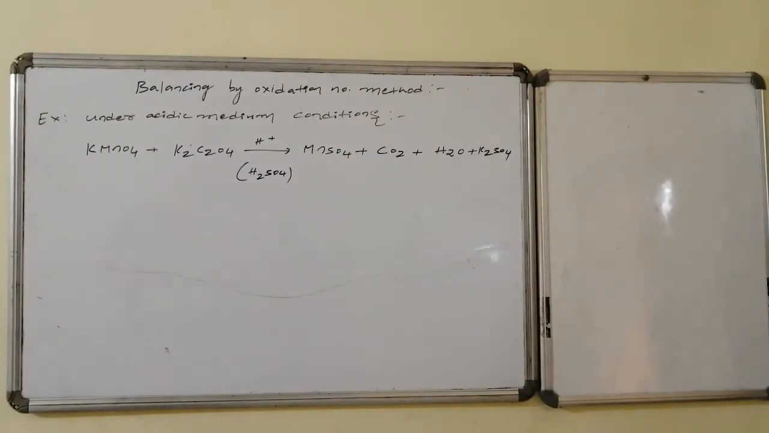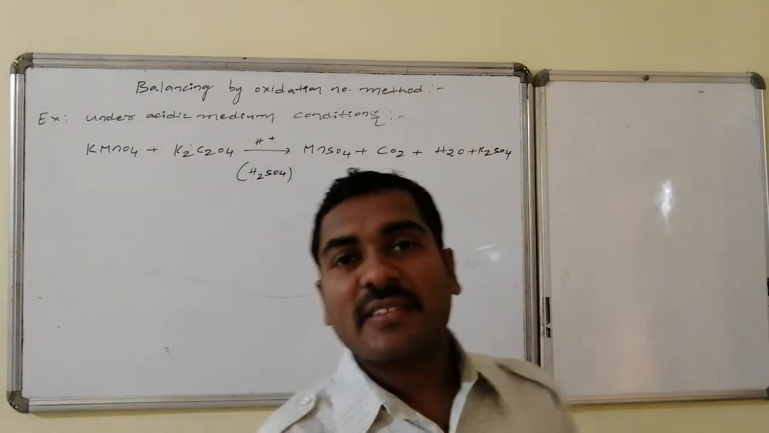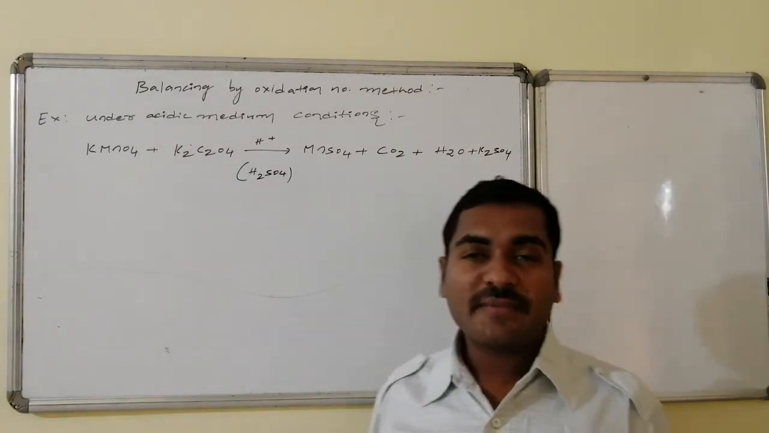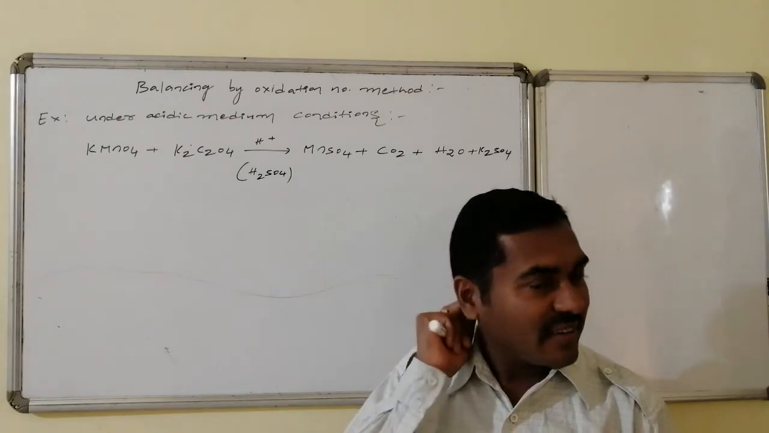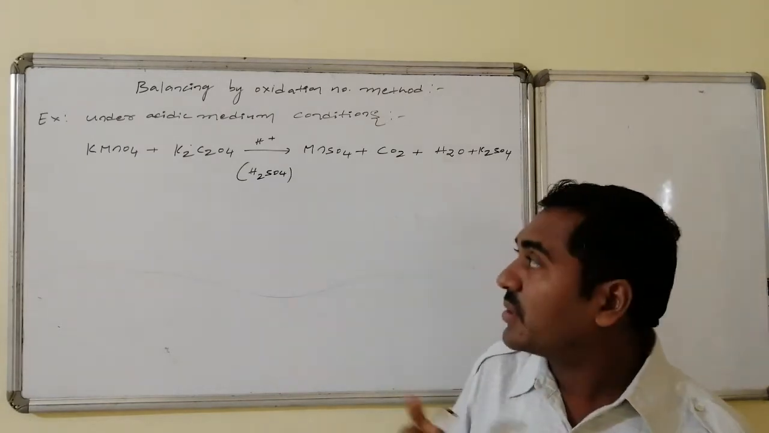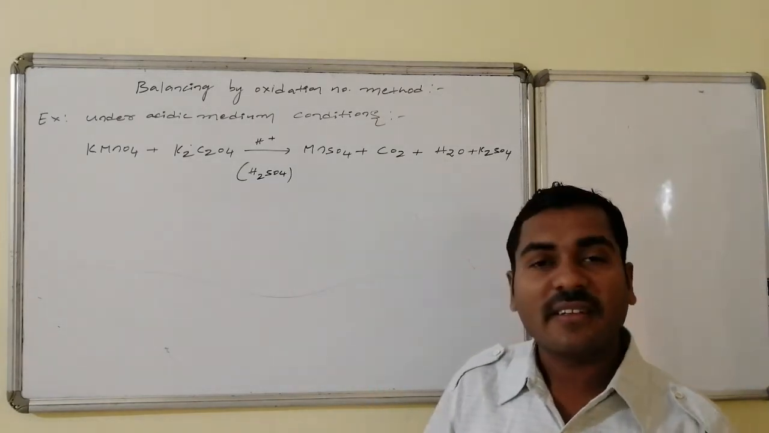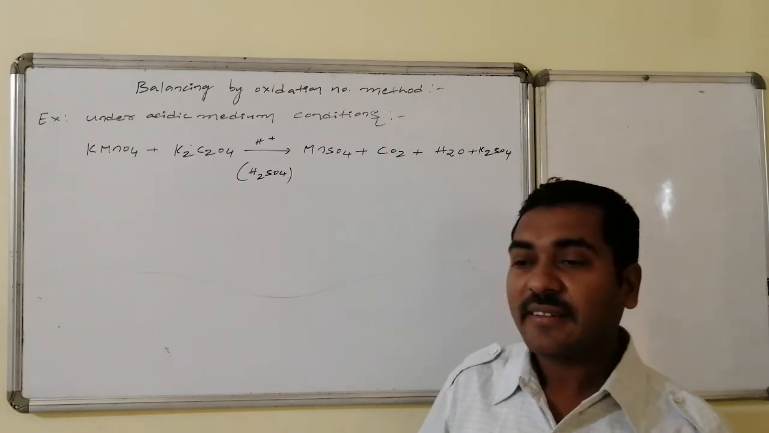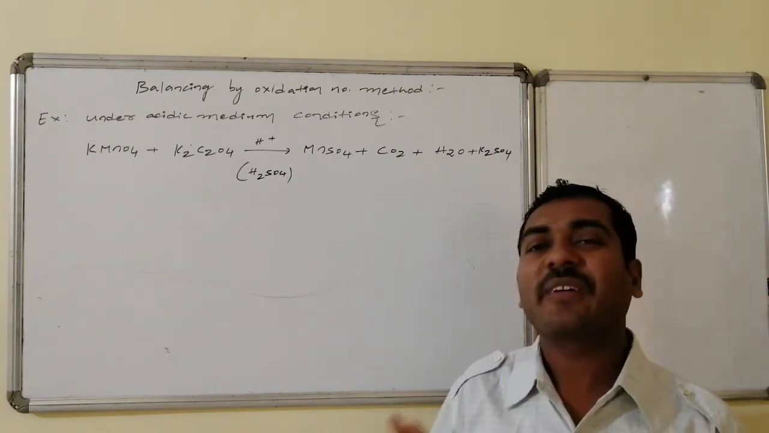Yes friends, let us go for the balancing of the equations by the oxidation number method under acidic medium condition. The first variant of example. Here potassium permanganate is allowed to react with potassium oxalate in acidic medium, that is sulfuric acid.